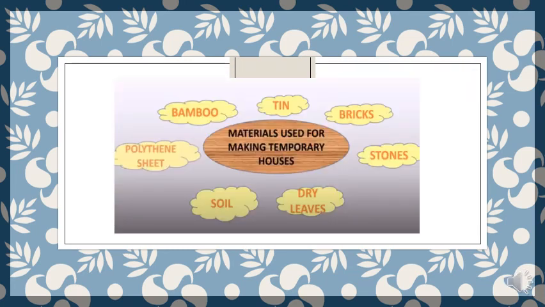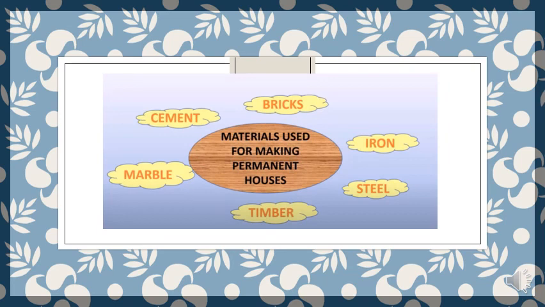Materials used to build a temporary house or a kacha house are tin, bricks, stones, dry leaves, soil, polythene sheets, bamboo. Whereas the materials used for making a permanent house are bricks, iron, steel, timber, marble, cement, etc.